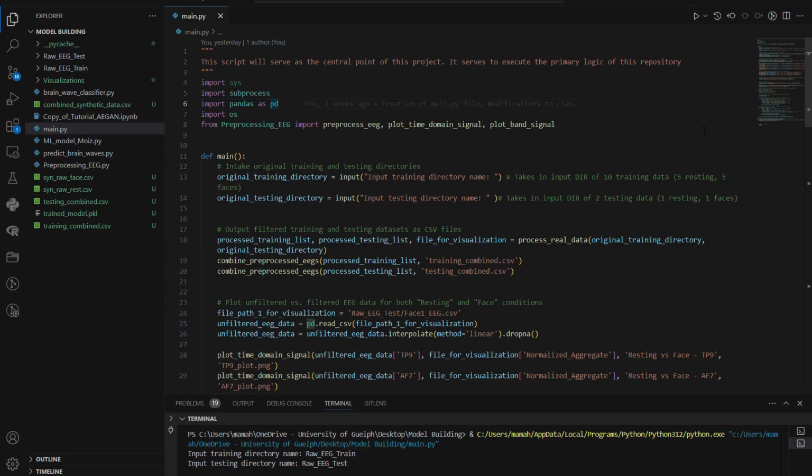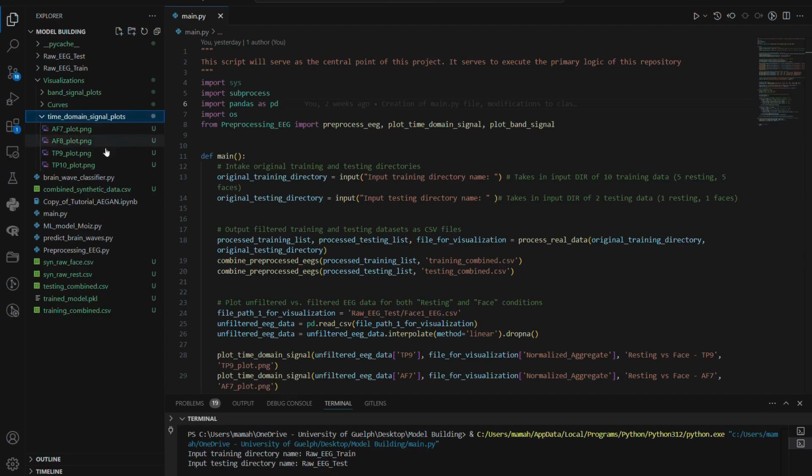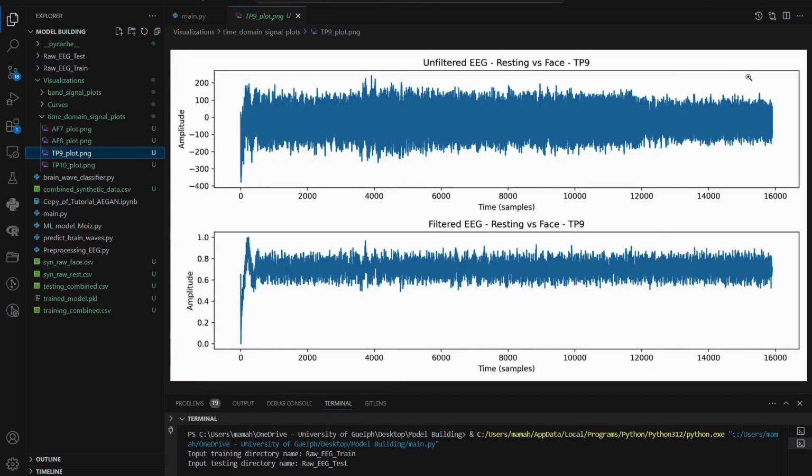So, after some time, the program has filtered our data, built a random forest model, and trained on our data, and then the model has been tested on a set of unseen real data and a set of unseen synthetic data. To start, here are some visualizations produced to highlight the filtering of our EEG data. I'll first go through the time domain signal plots. There are 4 different outputs for each of the 4 channels. The plot on top represents the original data signals, and the bottom plot indicates the clean signals for each channel, highlighting the removal of noise.